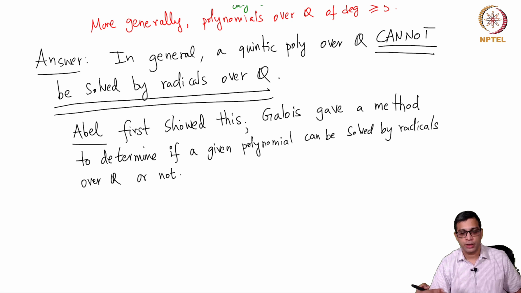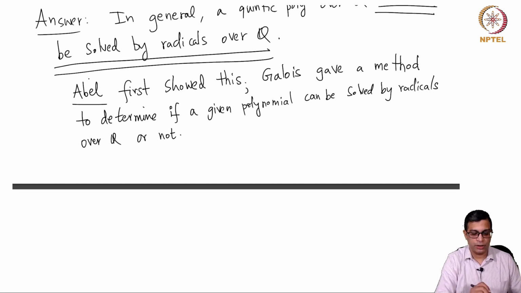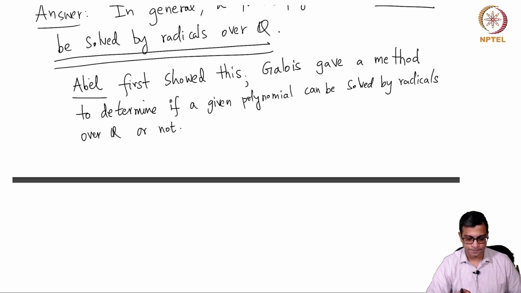Galois in fact gave a method which of course you cannot always apply. It's a conceptual method, but he developed a lot of theory to determine just by looking at the polynomial whether it can be solved by radicals or not. Okay. So by the way, Abel is a mathematician after whom abelian groups were named. Okay, so that is just an interesting fact.